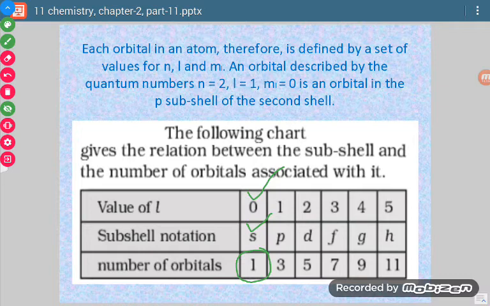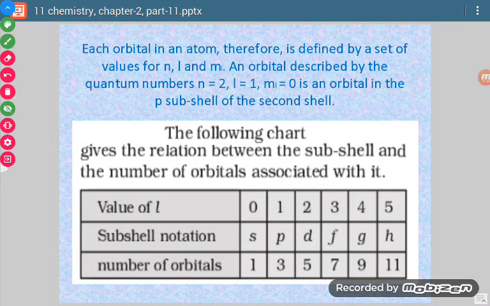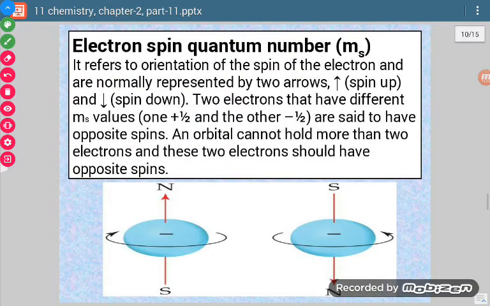Now for L equal to 0, ML value will be only 1 and that value will be 0. So 1 value means 1 orbital. If I take L equal to 1, then it represents p sublevel and possible values are -1, 0, +1. Now there are 3 values, so there are 3 possible orbitals. So this table is also to be learned.